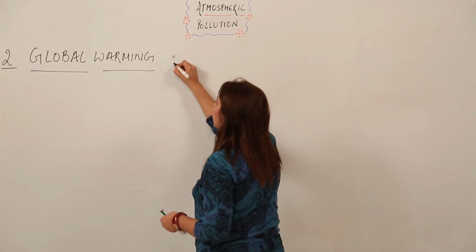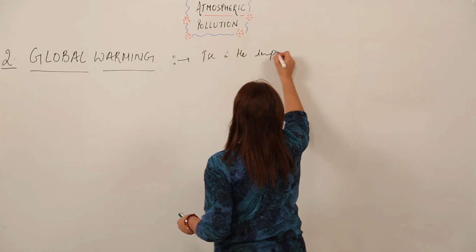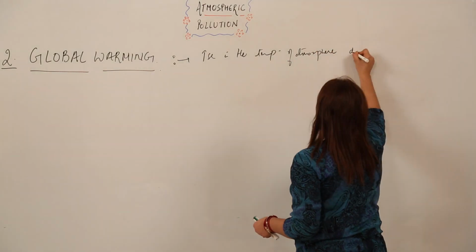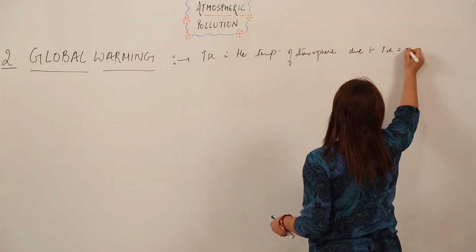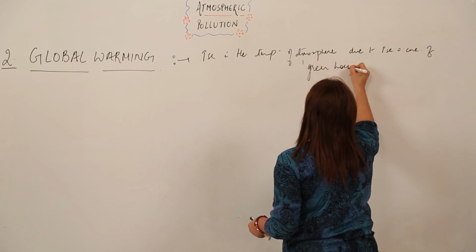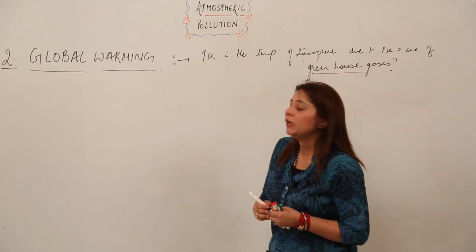It is actually the increase in the temperature of the atmosphere due to the increase in the concentration of greenhouse gases. So that means, what is global warming?